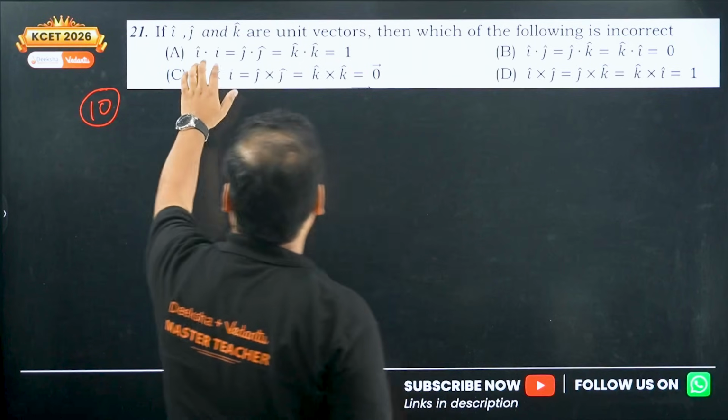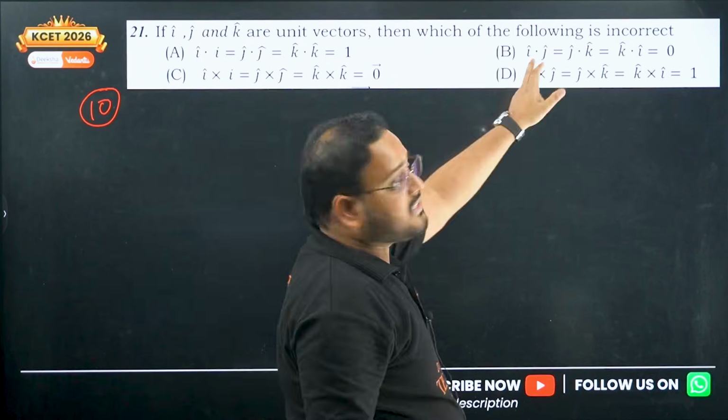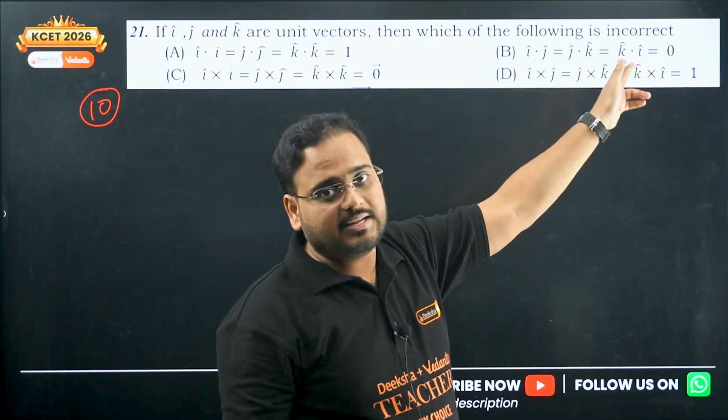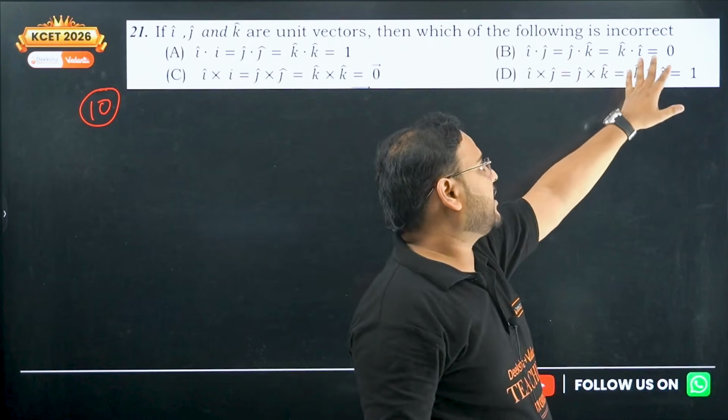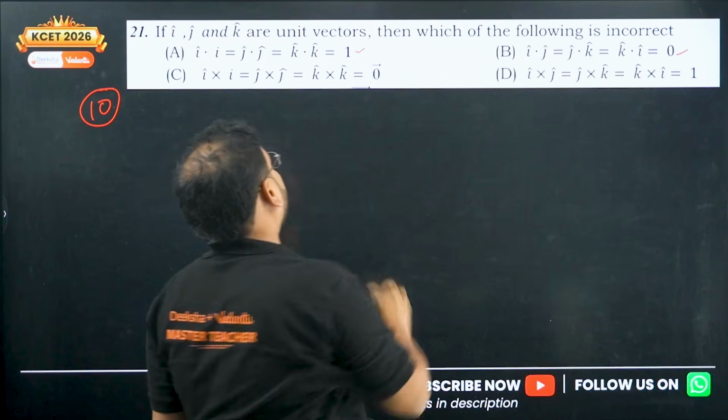We have i dot i is 1, j dot j is 1, k dot k is 1. This is correct. i dot j is 0 because i j cos 90, so 0. j dot k is also 0, k dot i is also 0. So this is also correct. So both of these are true.